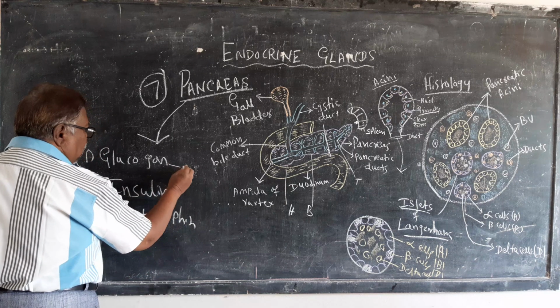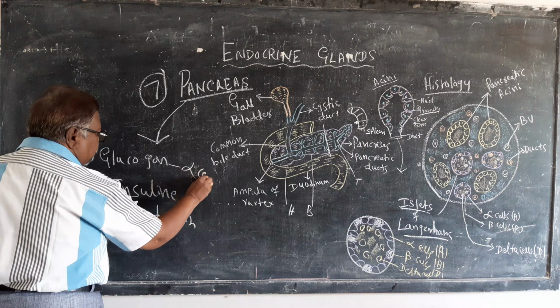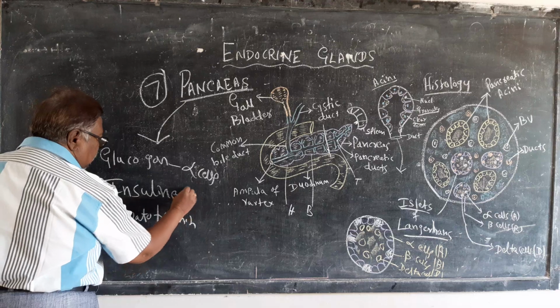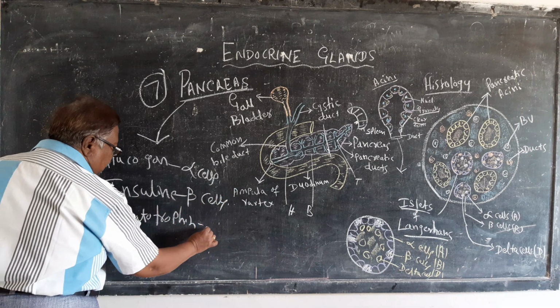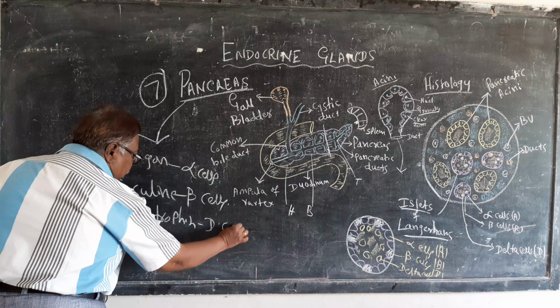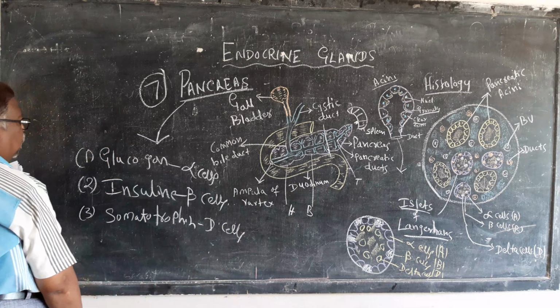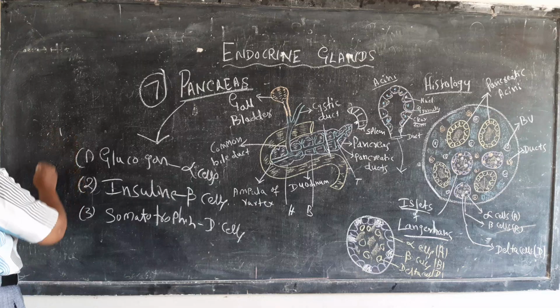Glucagon is by alpha cells, insulin is by beta cells, and somatotrophin is by D cells of the islets of Langerhans.